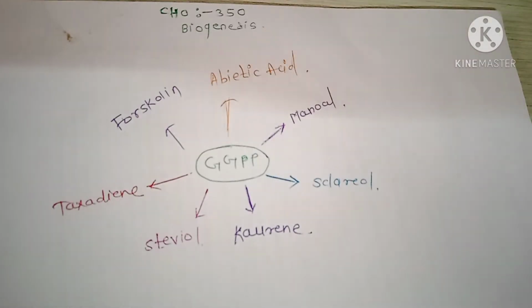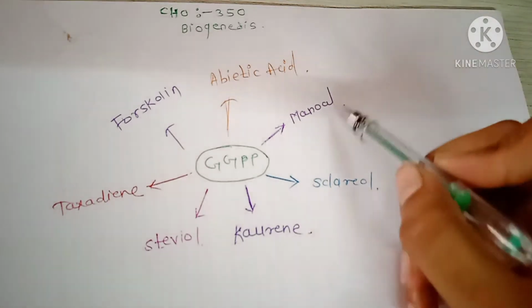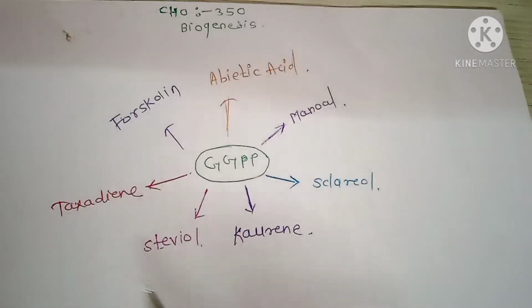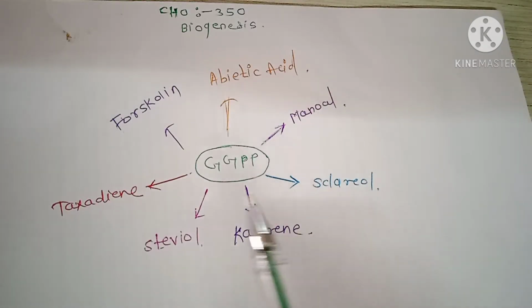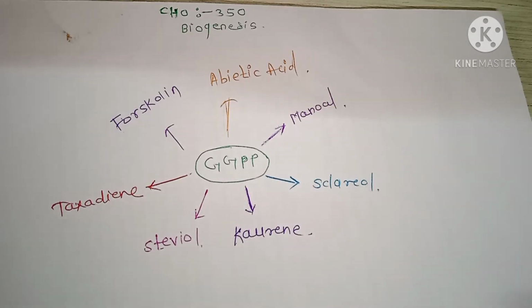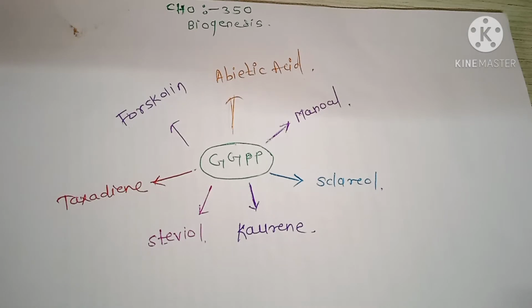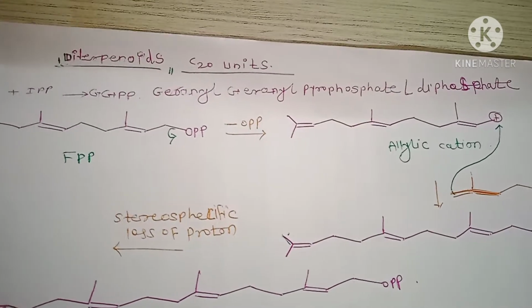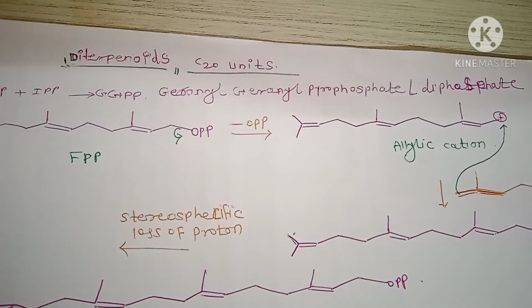Hello friends, today we are going to discuss the synthesis of manol, abietic acid, forskolin, taxadiene, steviol, sclareol from GGPP. Okay, now first we will see the synthesis of diterpenoid from FPP plus IPP.